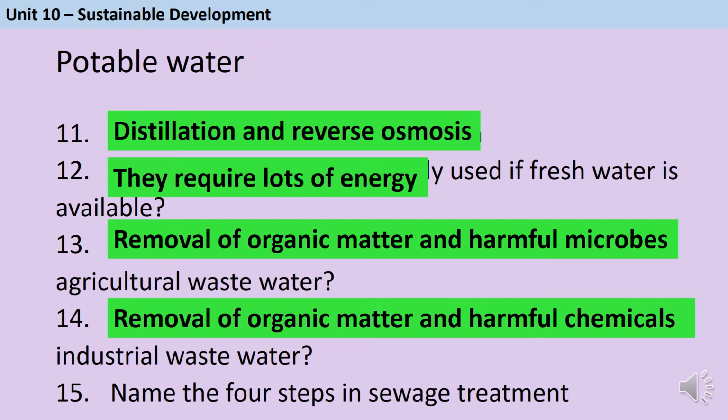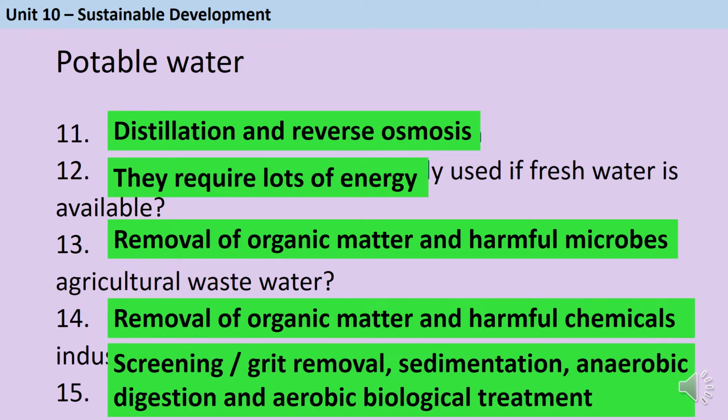If we're making potable water from sewage, then firstly we need to do screening and grit removal. Then there's a sedimentation step to produce a sewage sludge blanket and effluent. Then there's anaerobic digestion of that sludge blanket. And then there's aerobic biological treatment using bacteria of the effluent.